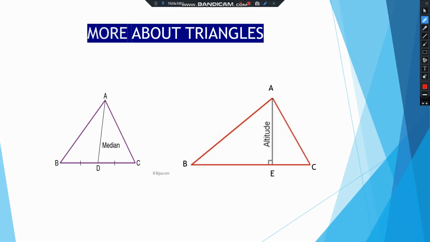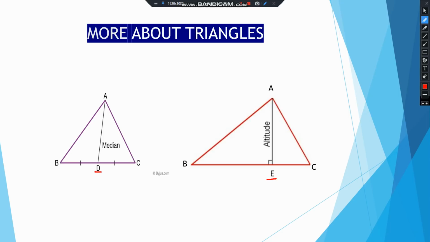In the second figure, again there is a triangle ABC, right? Now here E is not the midpoint, as you can observe. E is not the midpoint. Here D was the midpoint, right? But here E is not the midpoint. So what about line AD? Can you tell what kind of line is AE?